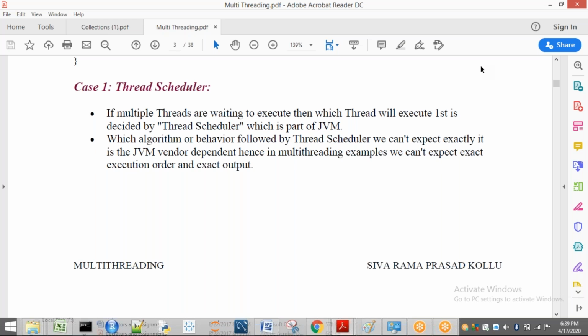So before entering that section, you have to perform some tasks. What are those tasks? For example, you have to get a rank, the MSET rank, attend the counseling, select the college, and then come to the college and submit your certificates. After doing all these processes only are you going to sit in a class, the first CSC B class. Without doing all these tasks, can you ever sit in the class?